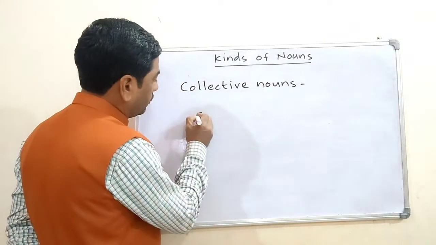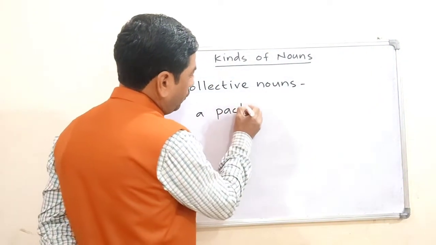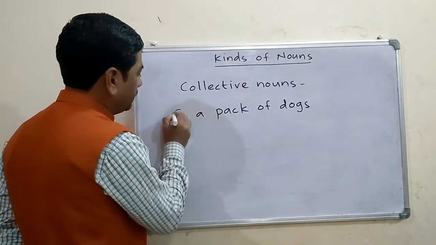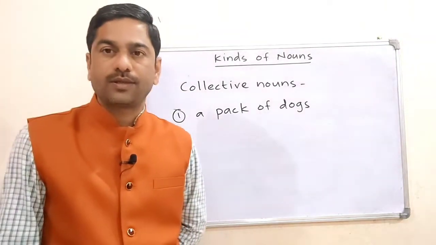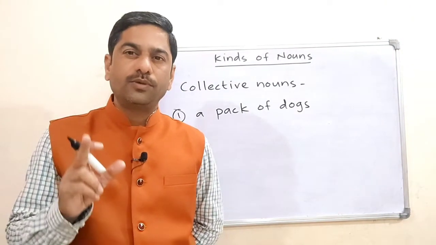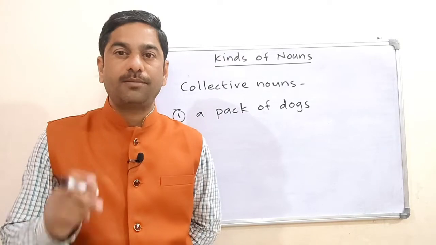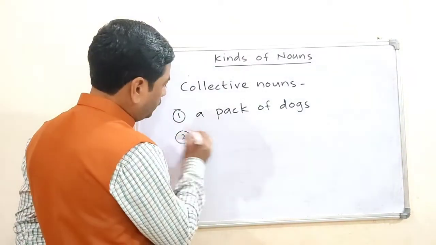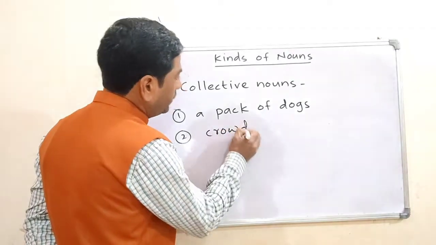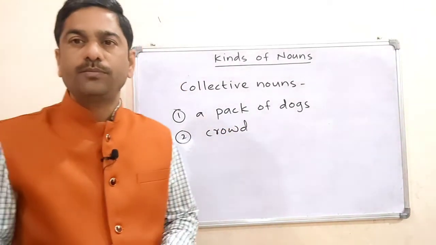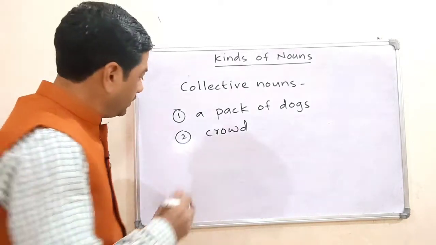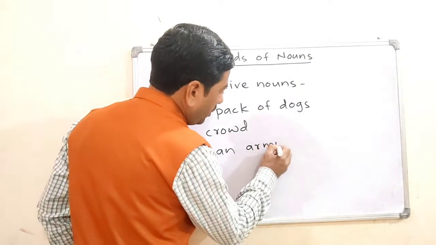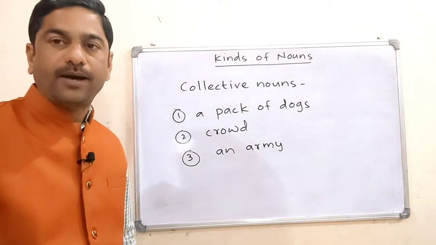A pack of dogs. See, this is an example. The name given to the group of dogs is a pack of dogs. Or crowd. It is also a collective noun. Crowd of people. Then army, an army of soldiers.